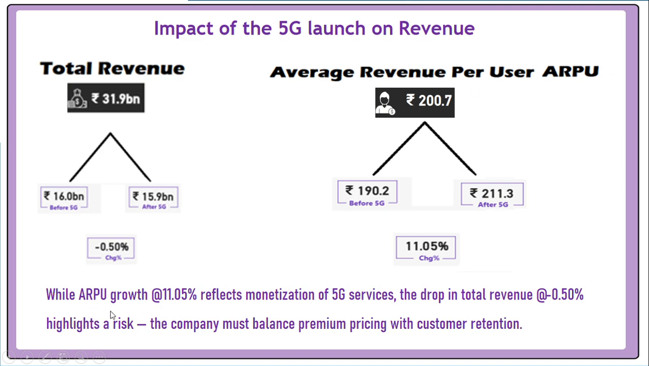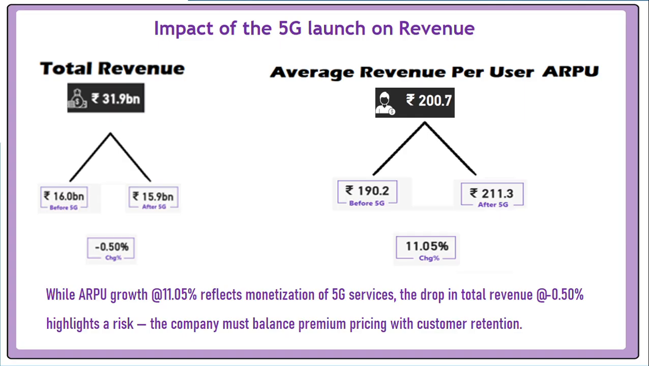So while ARPU growth of 11.05% reflects monetization of 5G services, the drop in total revenue, that is minus 0.50%, highlights a risk. The company must balance premium pricing with customer retention. It should also price to increase the ARPU, but at the same time we should also look at the customer retention.